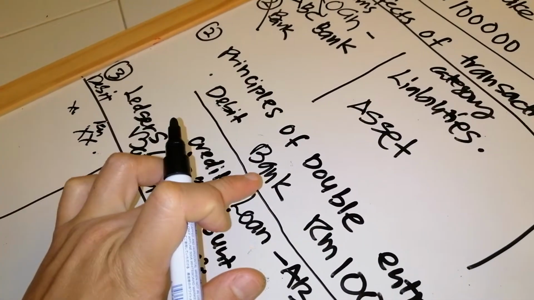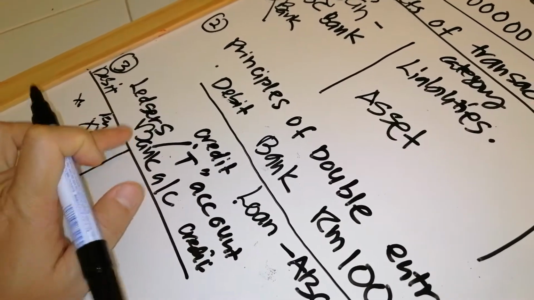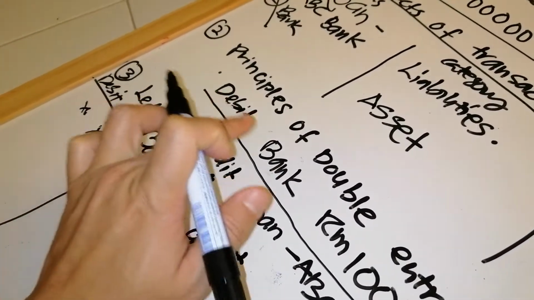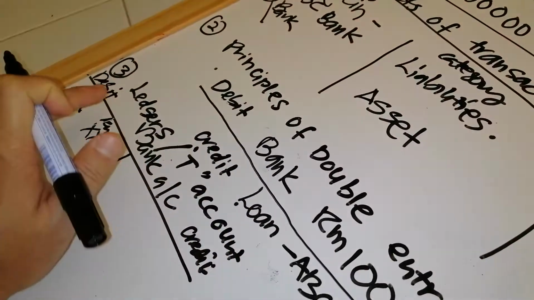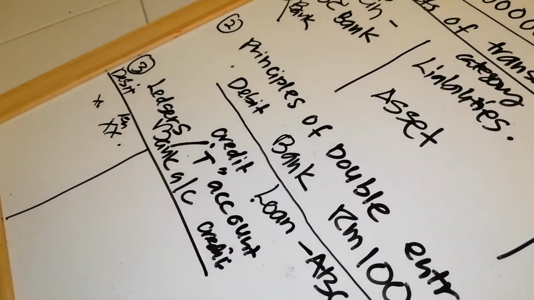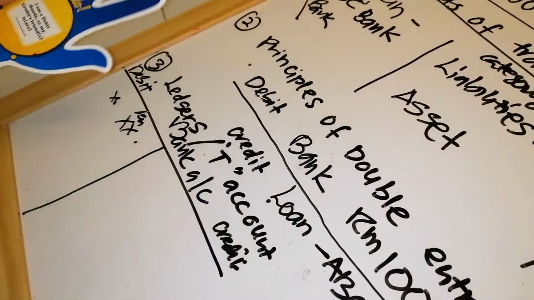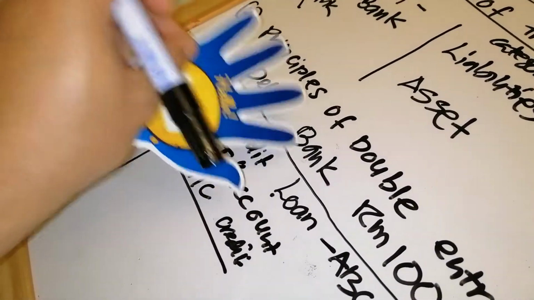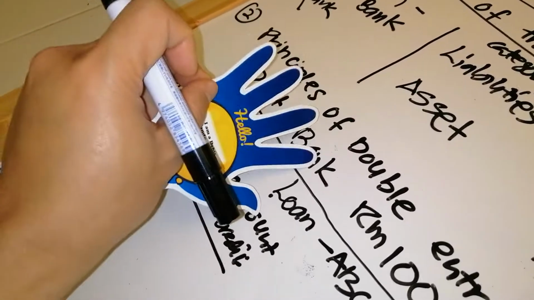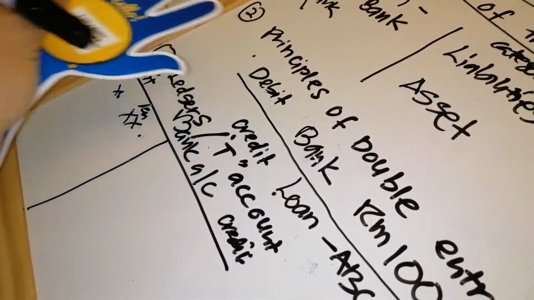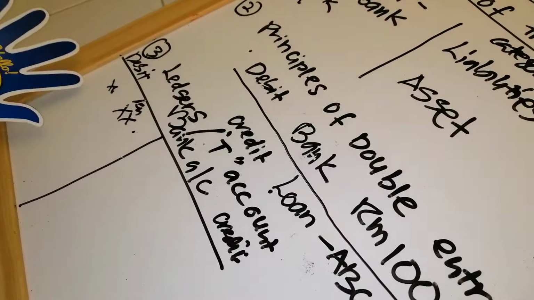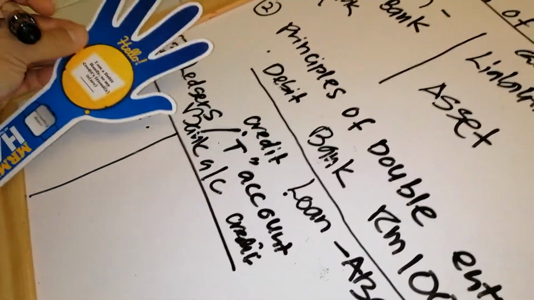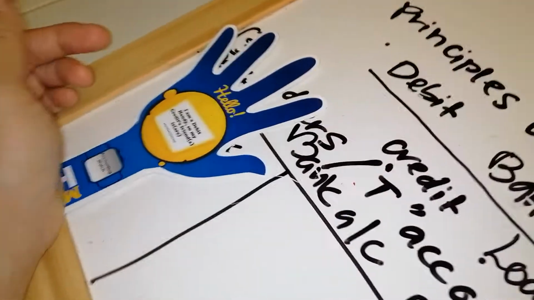So bank, you go to bank account, bank is under debit, so you go to the debit side, you take the debit handy, you put on the debit side. Everything debit.